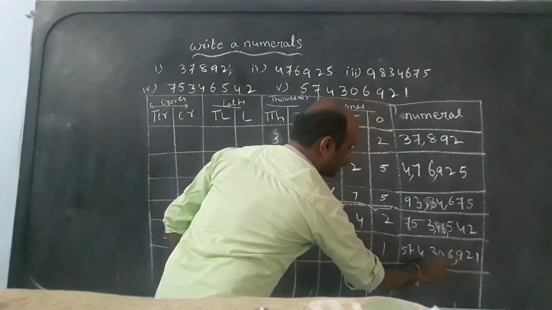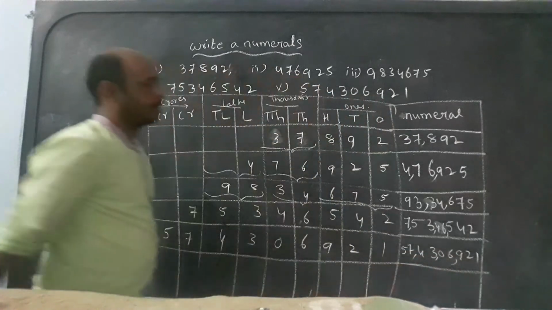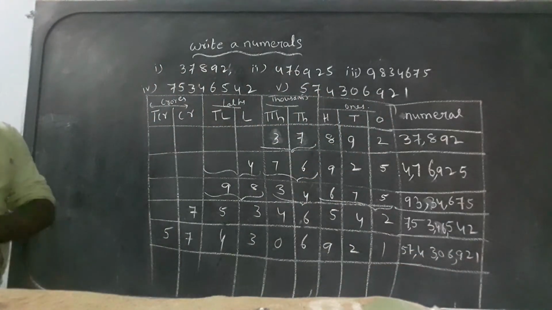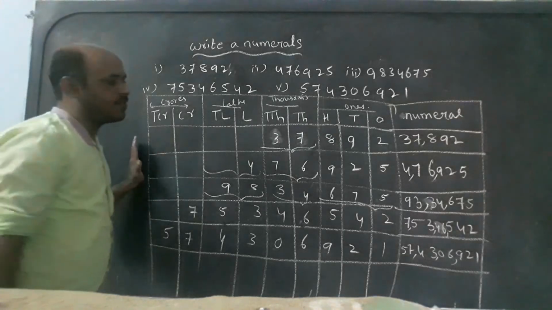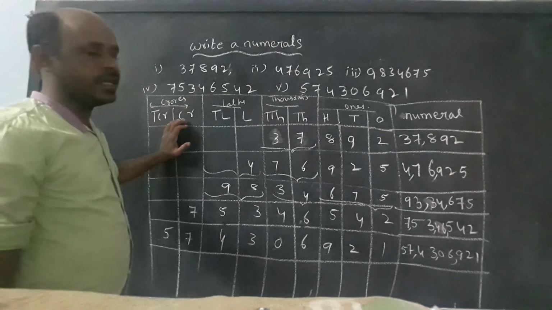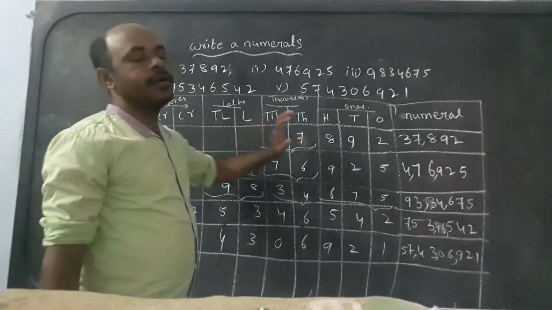Ones period, thousands period. Okay. Always we won't draw this tabular form. Simply, in the Indian system, whenever we keep commas in numerals, you can count directly.